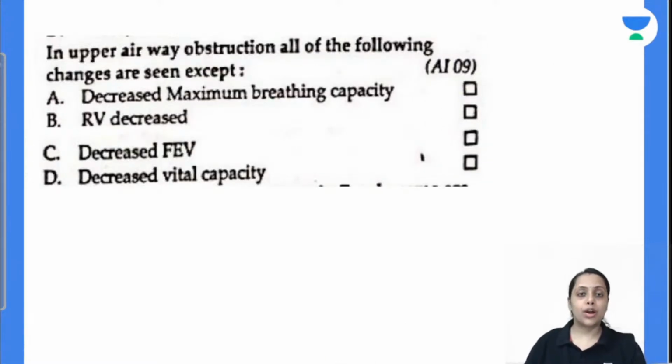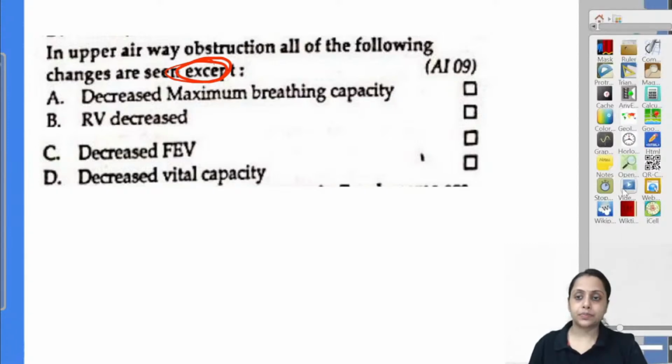In upper airway obstruction, all of the following are seen except: decreased maximal breathing capacity, residual volume decreases, decreased FEV1, decreased vital capacity.